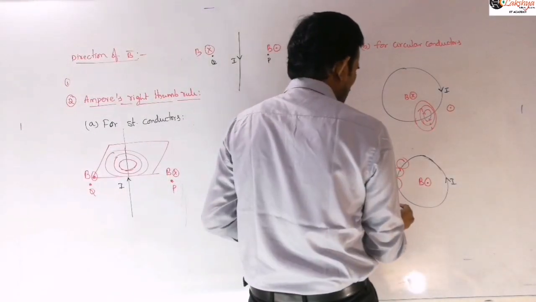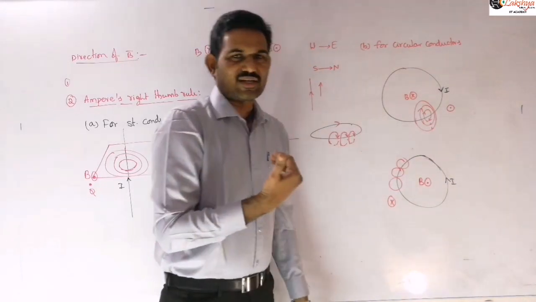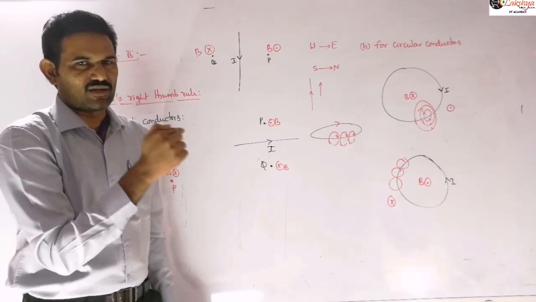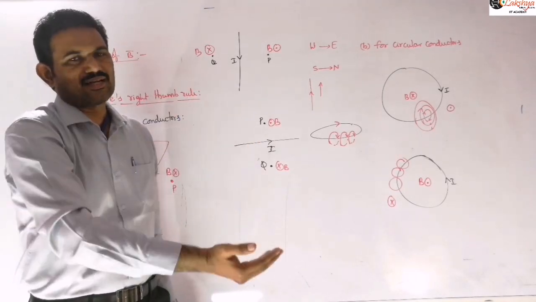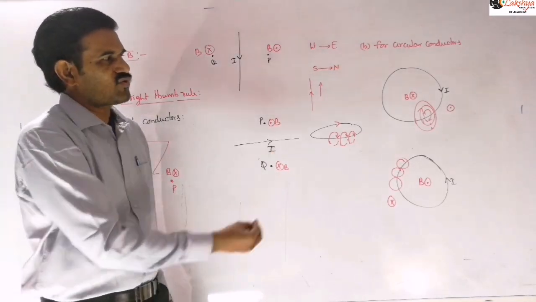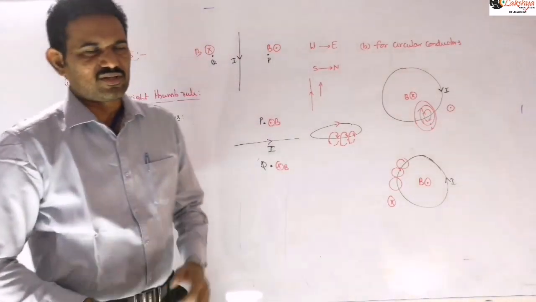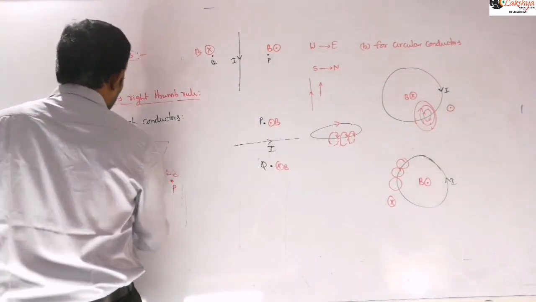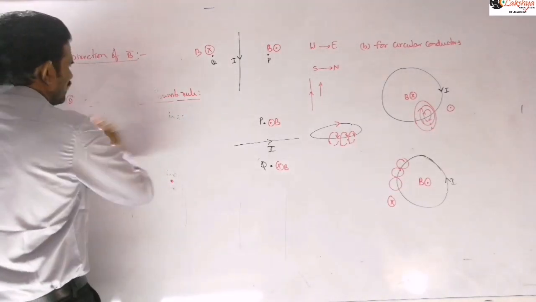And so you just need to remember that the direction we get by using the right hand thumb rule is the magnetic field direction inside the closed loop. Then the magnetic field outside the closed loop will be exactly the opposite direction. So we simply need to answer that if it is inwards inside, then outside it will be out of the plane, because the magnetic field lines are closed loops. That is about the direction of this magnetic field.